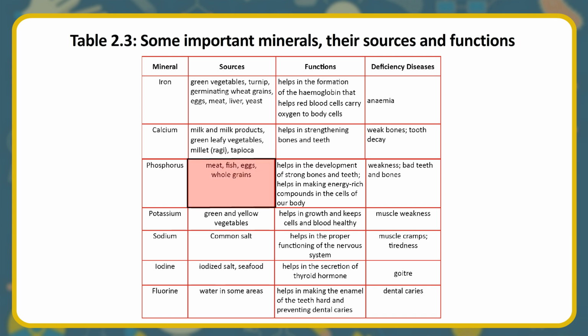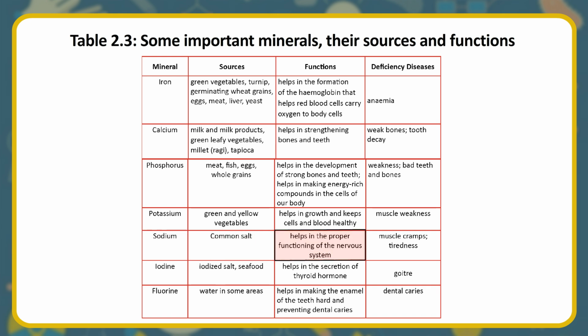Meat, fish, eggs, whole grains. Helps in the development of strong bones and teeth. Helps in making energy-rich compounds in the cells of our body. Weakness, bad teeth and bones. Potassium. Green and yellow vegetables. Helps in growth and keeps cells and blood healthy. Muscle weakness. Sodium. Common salt.